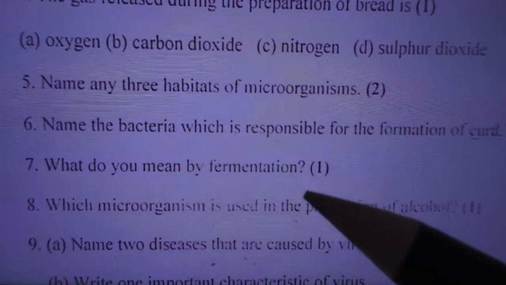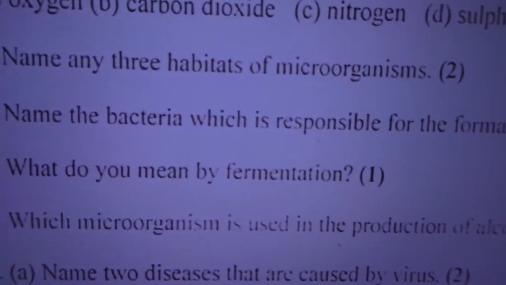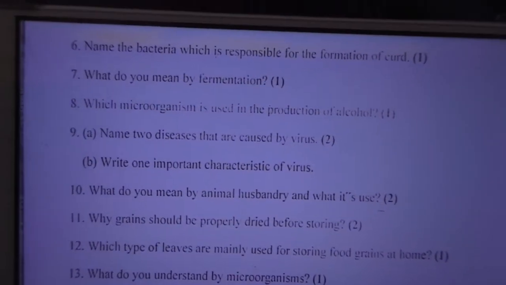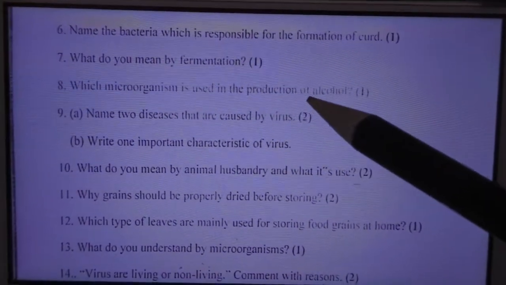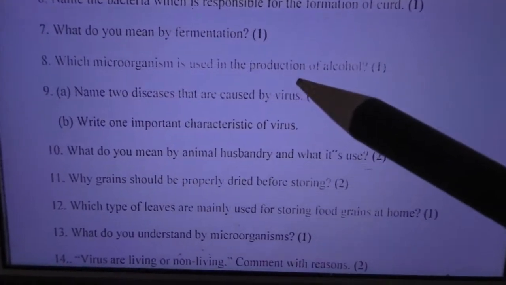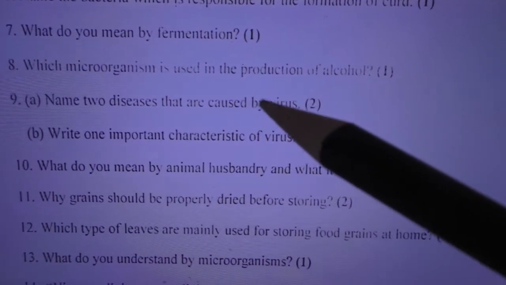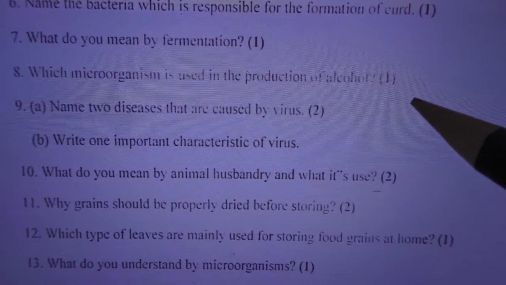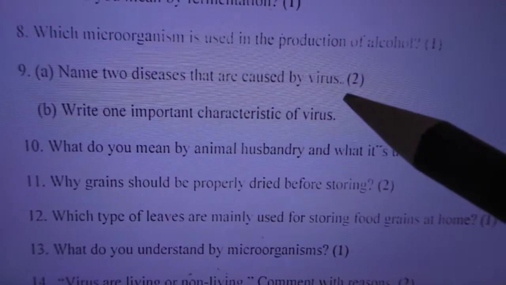So then what do you mean by fermentation? Converting sugar into alcohol by the action of yeast is called fermentation. Okay, then the microorganism used in production of alcohol is yeast.